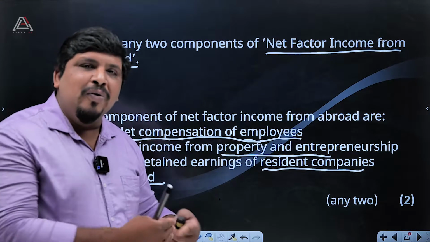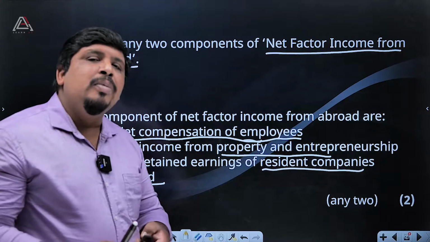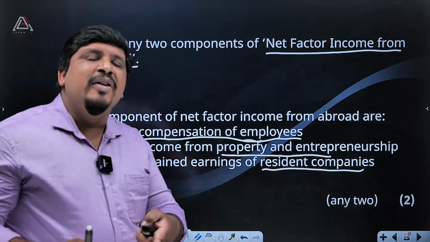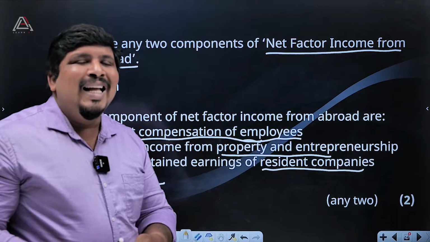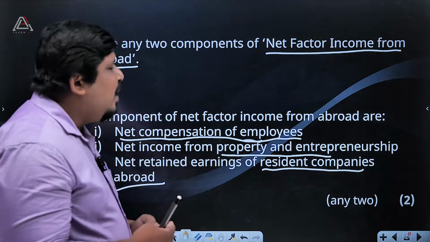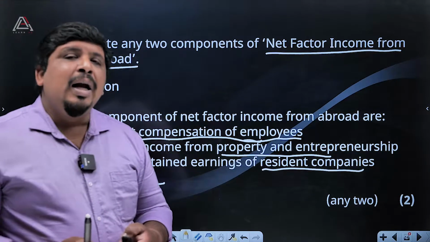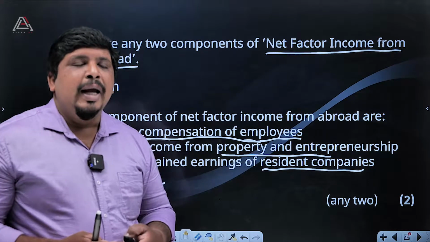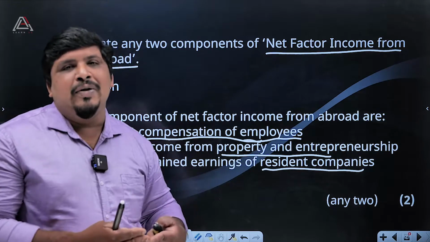Suppose people from abroad are earning 5,000 crores in our country.